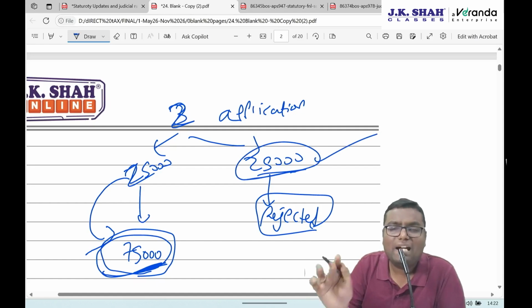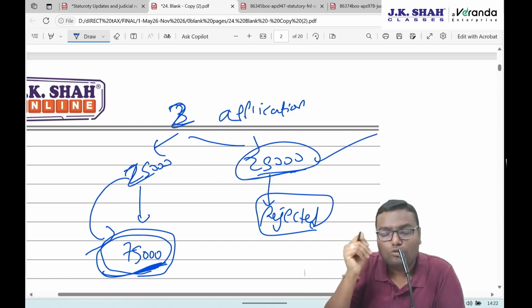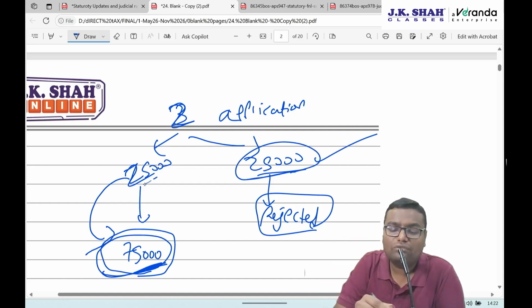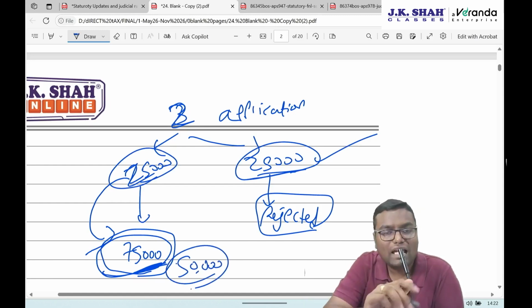This 25,000 is a bad debt for me. It will totally go to the income tax department. And now for the first application, how much do I have to pay? 50,000 rupees, because 25,000 I have already paid.